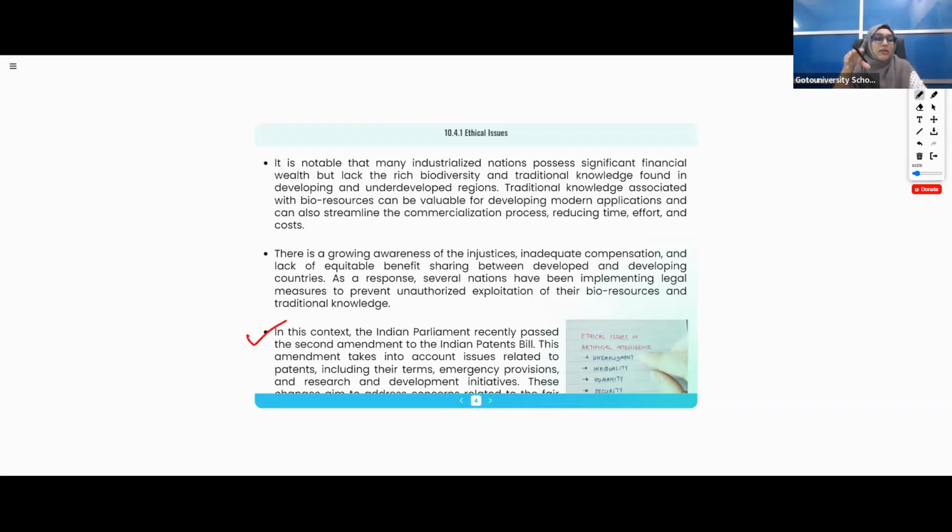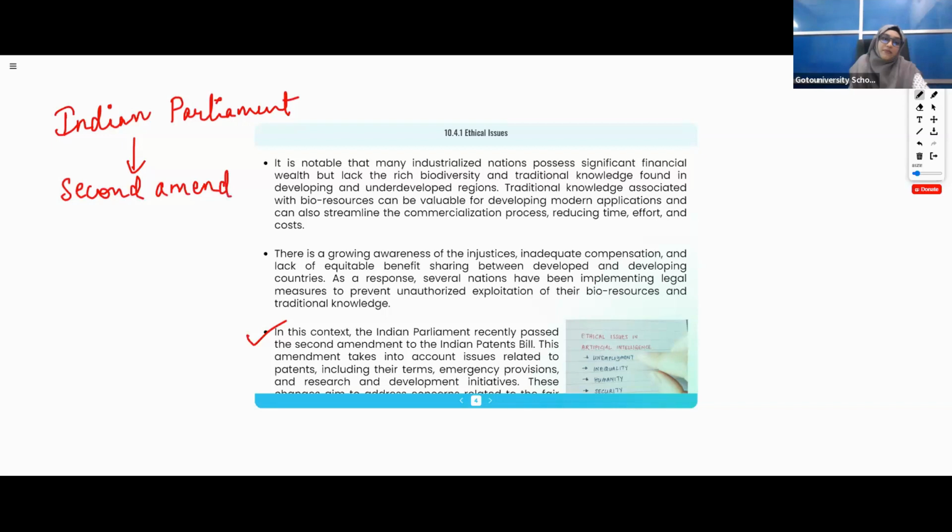So that's what happened. The first amendment to the patent bill was already done. Now the Indian Parliament has passed the second amendment related to the patent bill.